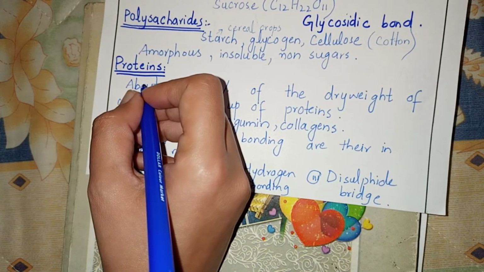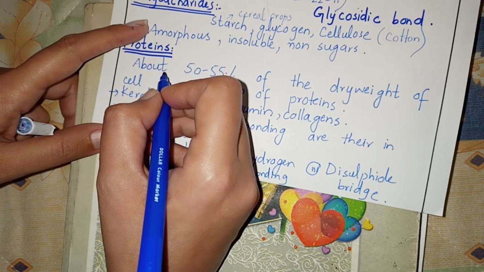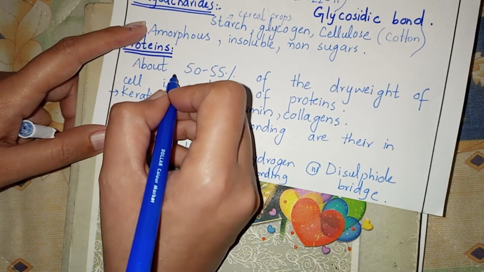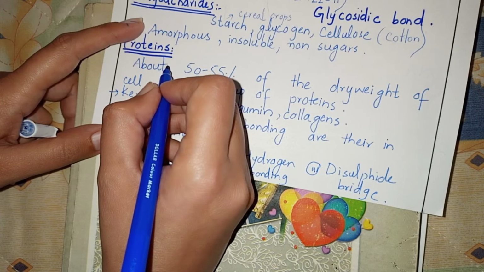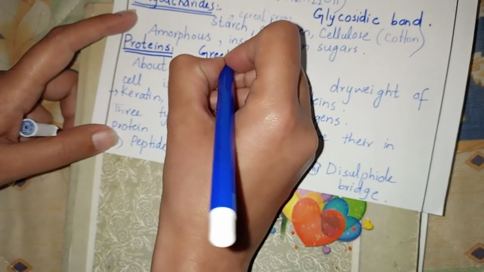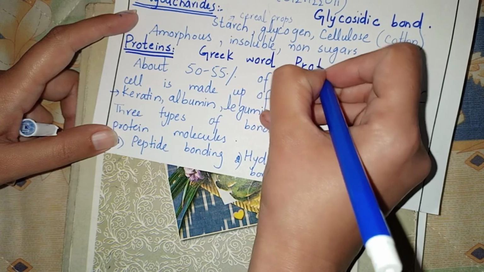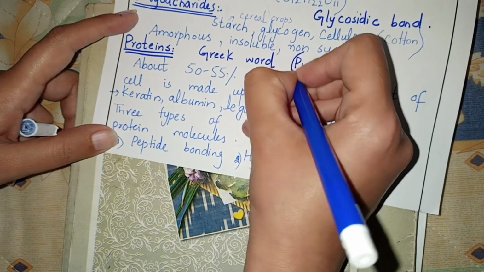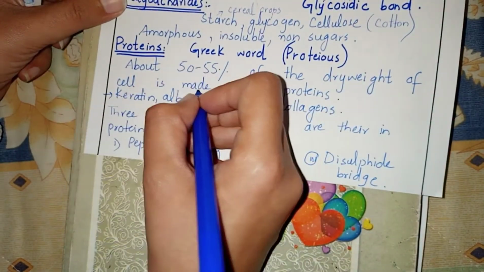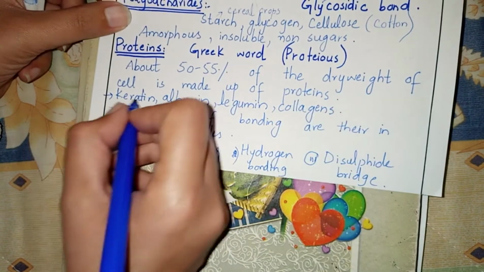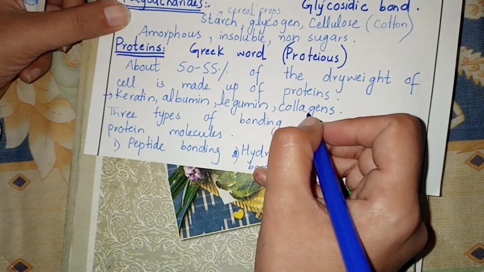Now coming towards proteins. What are proteins? Proteins are highly complex nitrogenous substances that are made up of amino acids. The word protein is derived from the Greek word proteus, meaning prime importance. About 50 to 55% of the dry weight of a cell is made up of proteins. Examples of proteins are keratin, albumin, lignin, collagens.